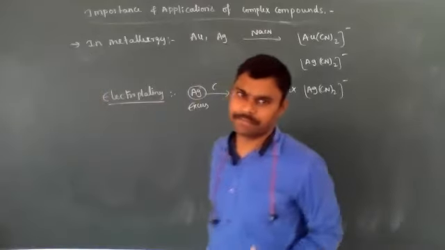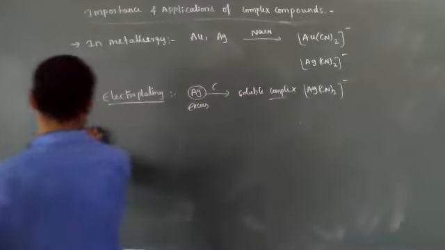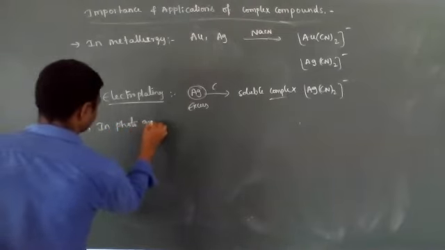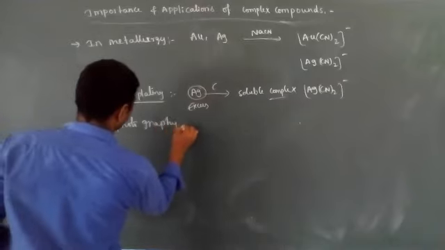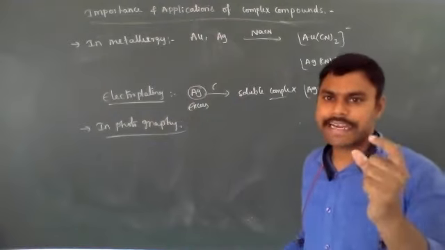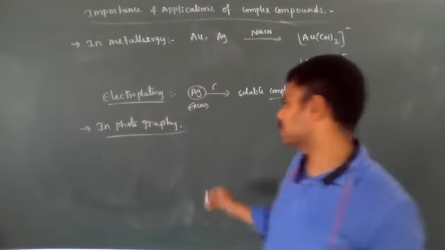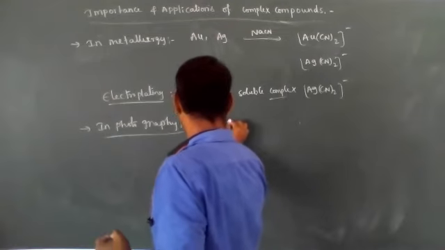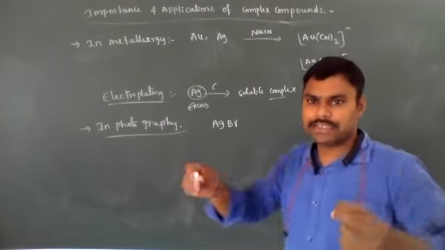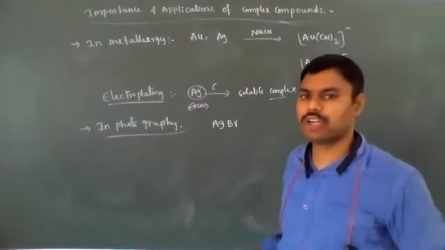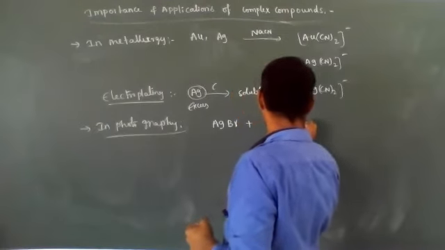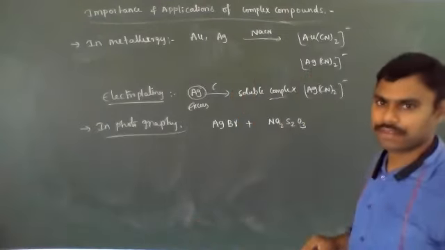And in photography, for development of the negative, the negative contains silver bromide, AgBr. For the development or fixing of the negative, we wash it with hypo solution. The formula of hypo solution is Na2S2O3, sodium thiosulfate.